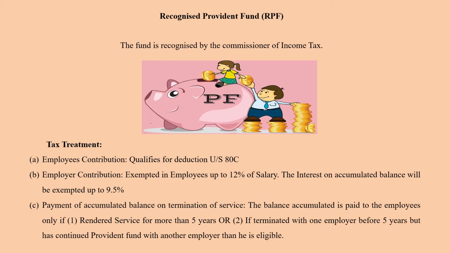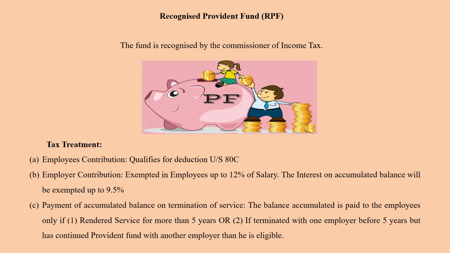What is the tax treatment? If it is the employee's contribution, if the employee himself is contributing for the scheme, it qualifies for deduction under section 80C. If the employer is contributing, then exemption in employees is given up to 12% of salary, and the interest on accumulated balance will be exempted up to 9.5%. So whatever the employer is contributing, it is exempted up to 12% of salary for a working employee.